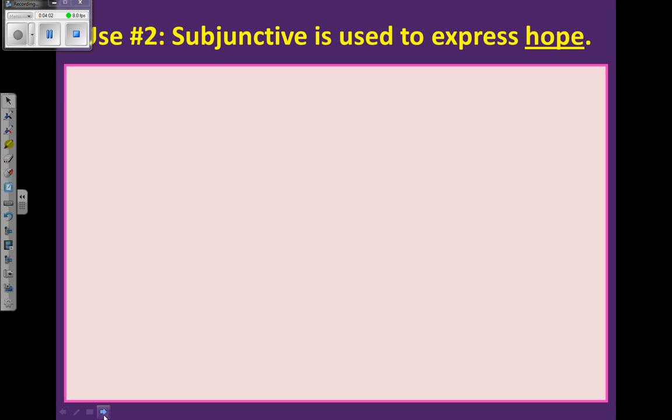We're going to start with the second use. Okay, there's 5 total that we're going to learn. The first one was subjunctive with impersonal expressions. Now it's subjunctive to express hope, or en español es expresar esperanza. Okay.